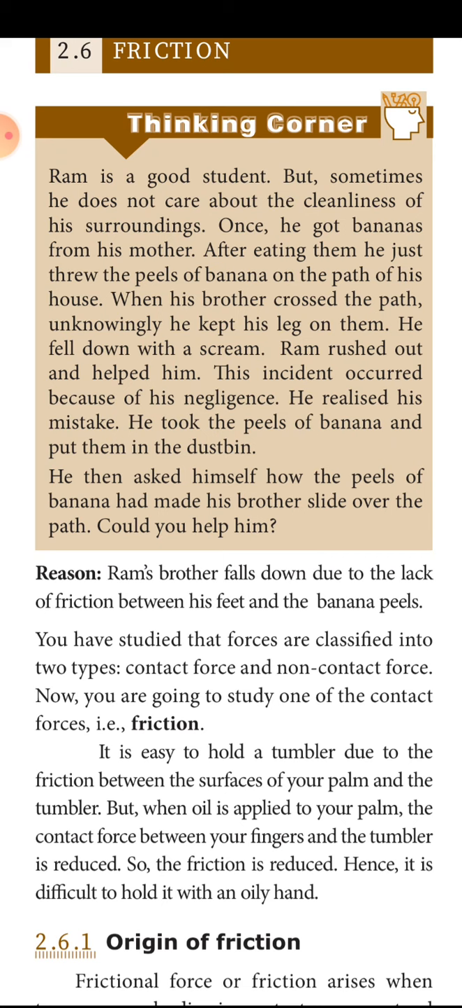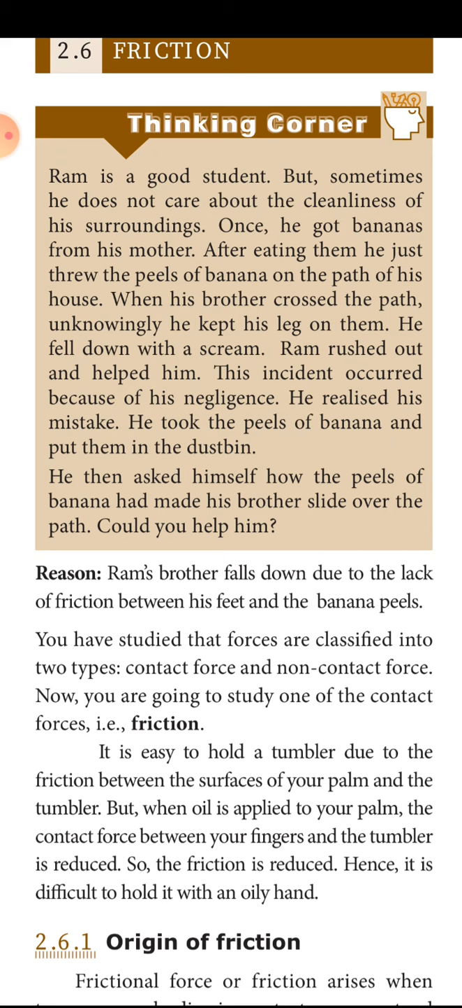Here a thinking corner is given. Ram is a good student, but sometimes he does not care about the cleanliness of his surroundings. Once he got a banana from his mother. After eating, he just threw the peel of the banana on the path of his house. What happens when you slip? When you step on the banana peel, you will fall down because it reduces the friction between your foot and the floor. So, when his brother crossed the path, unknowingly he kept his leg on it. He fell down with a scream. Ram rushed out and helped him.